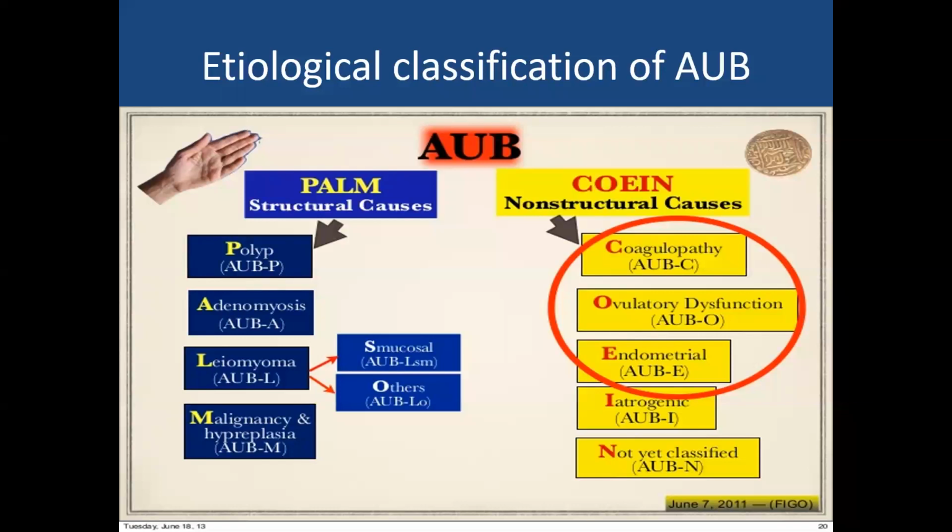Endometrial malignancy and endometrial hyperplasia. Then COEIN: C is for coagulopathic disorders, O is for ovulatory dysfunction. Then E is for endometrial causes, I is iatrogenic, N is not yet identified. In this PALM-COEIN classification, PALM indicates structural causes, whereas COEIN indicates non-structural causes.